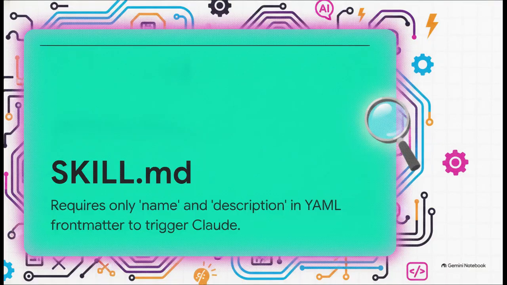So let's demystify how this actually works under the hood, because it's pretty clever. At the very core of this folder is the skill.md file. And it's incredibly elegant. Up in its YAML front matter, it requires exactly two things, a name and a description. That's the whole shebang. When Claude initializes, it doesn't bog itself down reading the entire heavy file right away. It just scans the name and description. If your prompt matches that description, boom, Claude pulls the trigger and loads all the instructions and assets. It's context-aware efficiency at its absolute best.